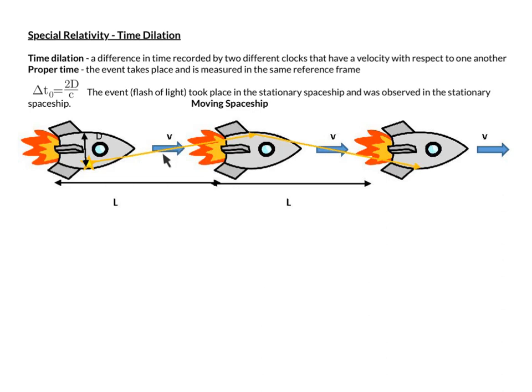Let's say that the speed of the spaceship is constant and it's v. V has to be very large, very close to the speed of light.